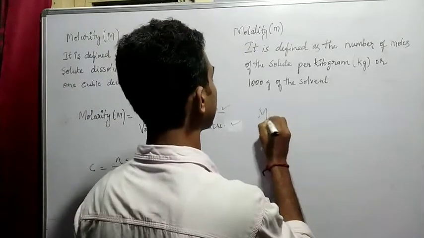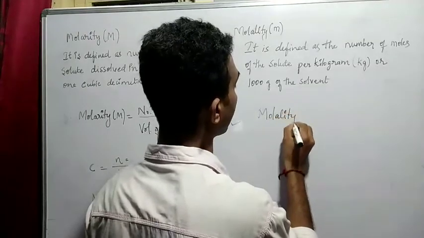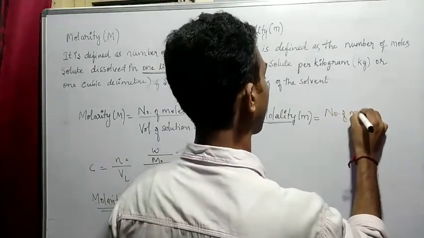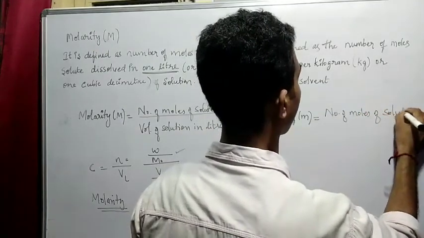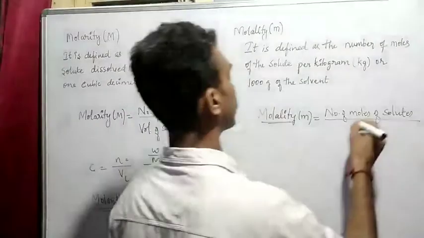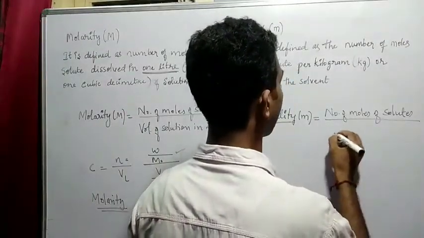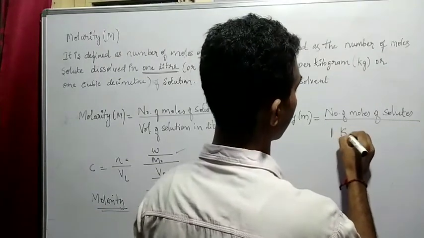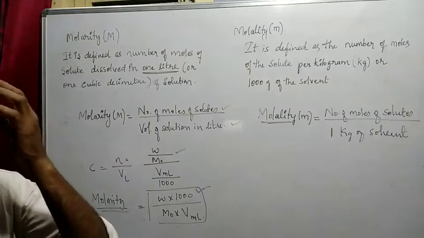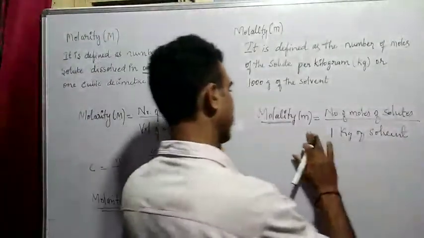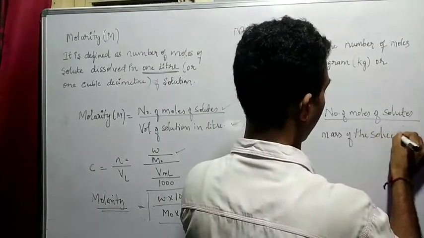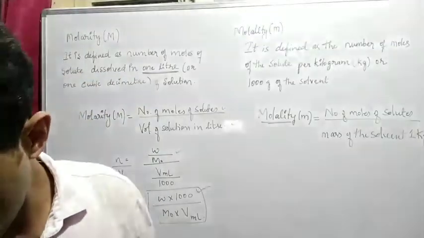Therefore, molality, not molarity, molality, small m, is equal to number of moles of solute present in 1 kg of solvent, or else the mass of the solvent in kg, right?